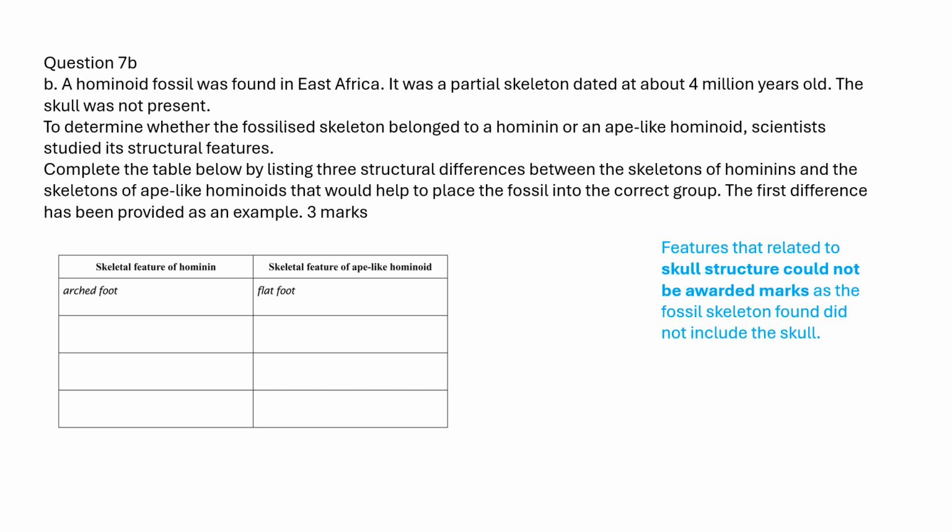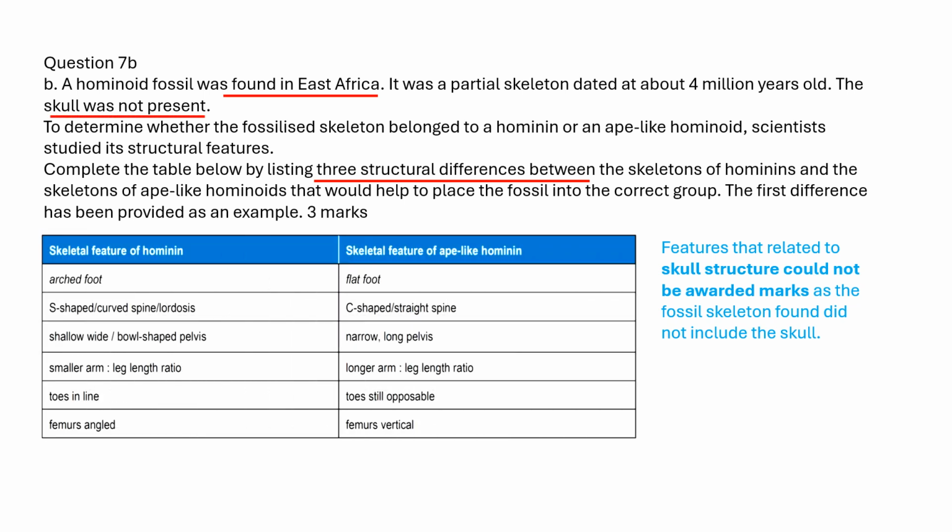Compare the skeletal features of hominin with ape-like hominin based on the fossil found in East Africa. Please note that features are not related to the skull because the skull was not present here. 3 pairs of features are awarded for full marks. Each pair must be parallel. For example, an arched foot is parallel to a flat foot, a curved spine to a straight spine, and the femurs angled to the femurs vertical.